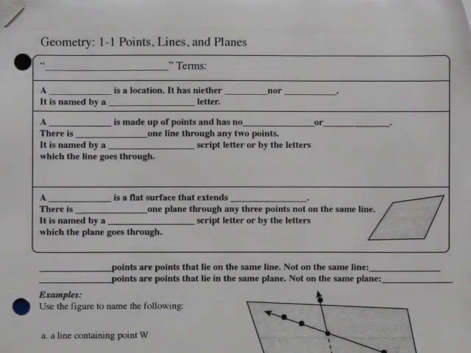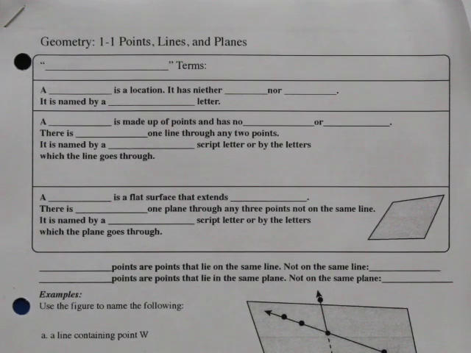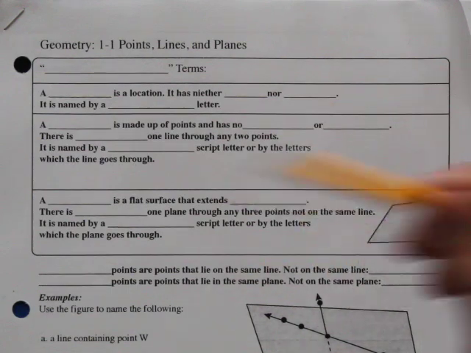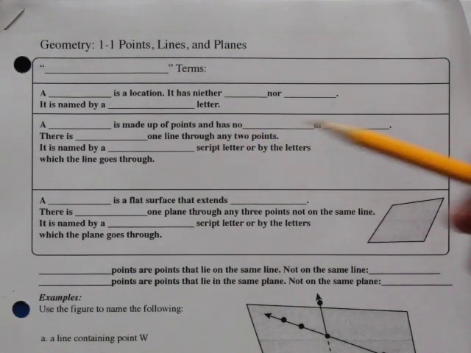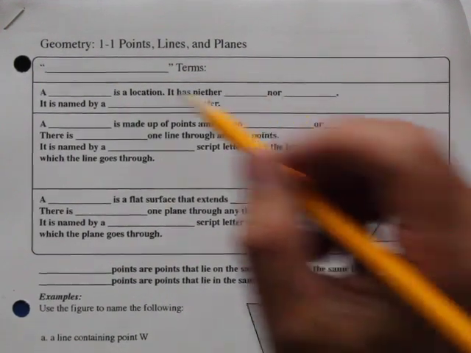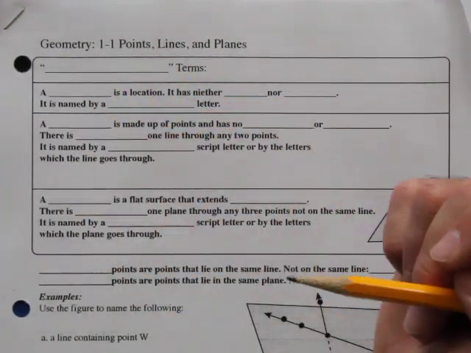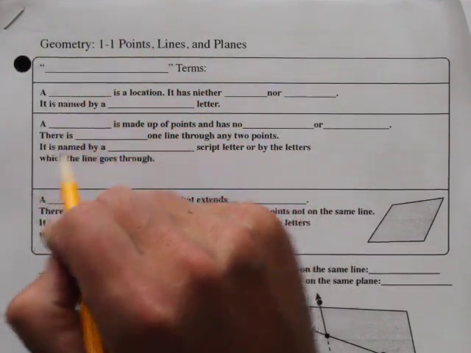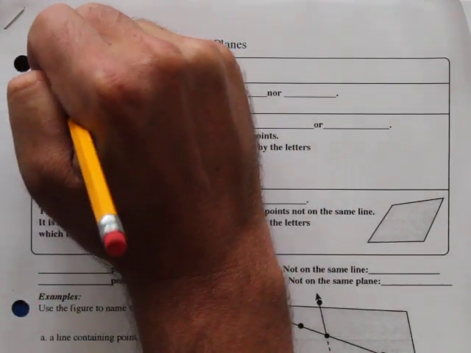Geometry 1-1, points, lines, and planes. If you don't have this packet, it's okay. You can just use regular paper. It just might be a little bit more writing for you. We're going to just get right into this. We're going to first talk about these undefined terms.